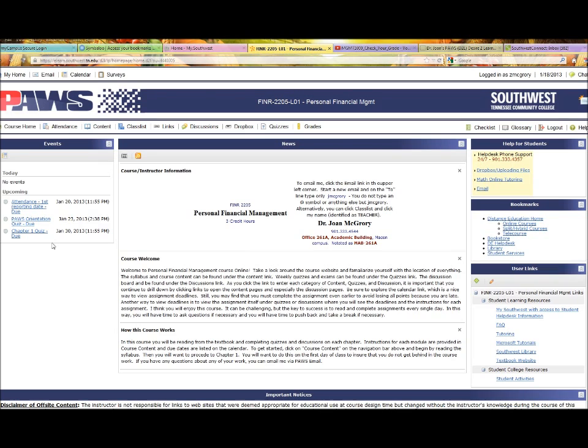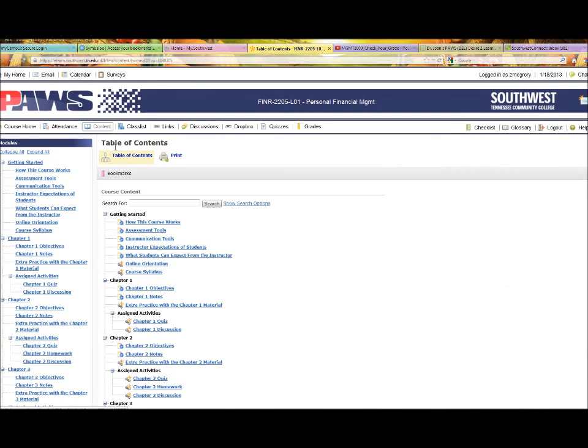On this left-hand side, you will see what it calls upcoming events. There are two types of events that are listed here. One event is due dates that are coming up. Another event is assignments that are opening. So you can click these links to explore them, but very important, you need to take some time and figure out what each one of these links across the top of the course do. One of the most important links that you'll be looking at is the content link, and this is really what I want to talk to you about today.